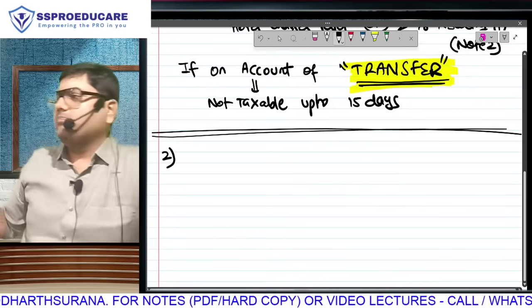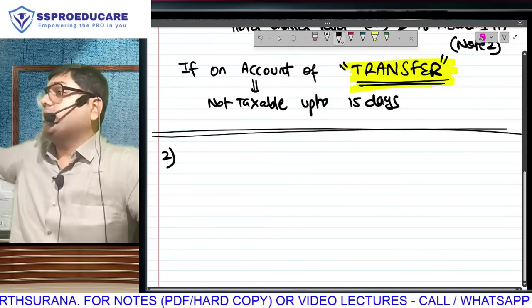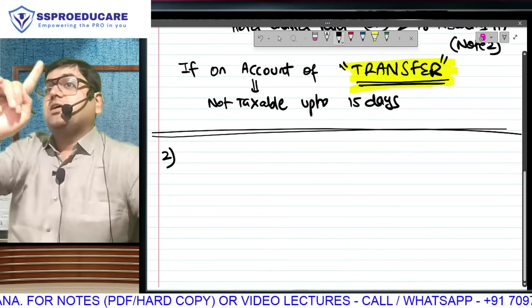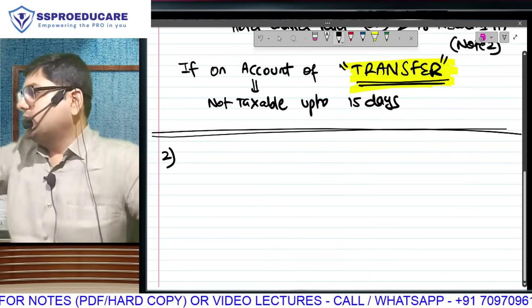If I go to point number 2, you should be clear. This is what point number 2? We are doing value of taxable perquisites, under which the first one was rent-free accommodation. Now we are doing the second one.